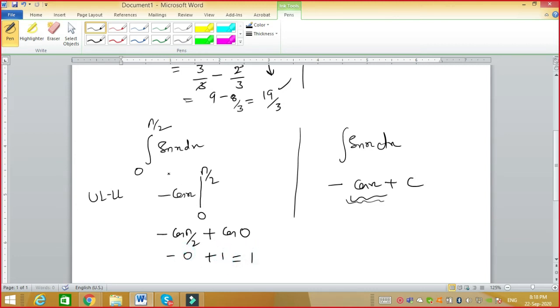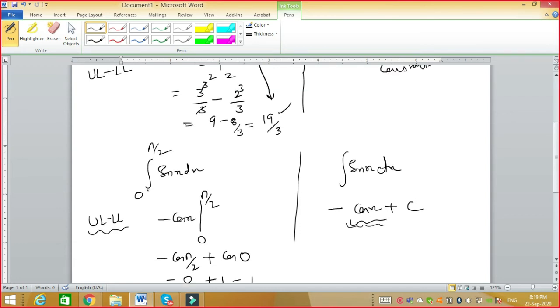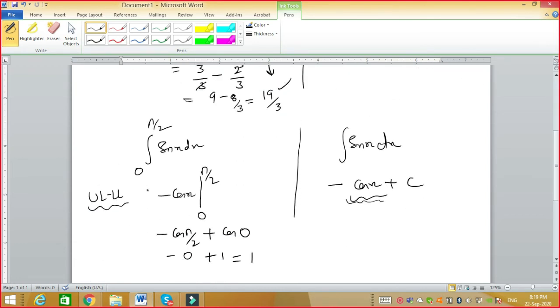So this is how very simple it is to solve the definite integral. You just have to do it like we do in the indefinite integral, and the convention you must remember is that you replace this sign with a straight line, and then upper limit minus lower limit. This you have to remember. So this way you can solve any kind of definite integral, and this is just what I told you, the basics of the definite integral.